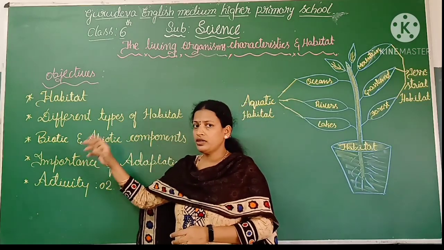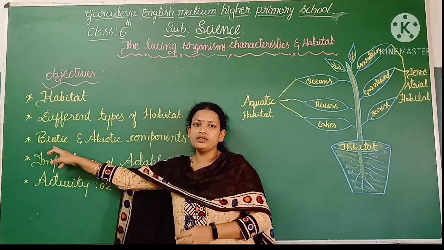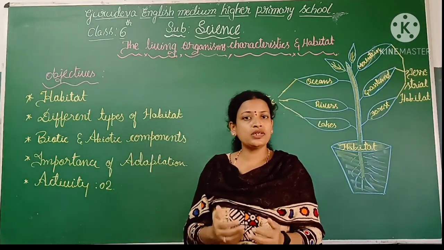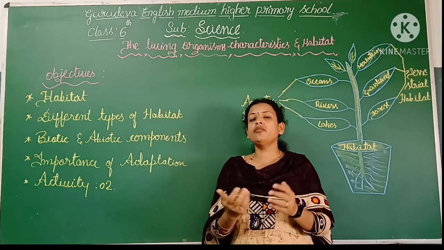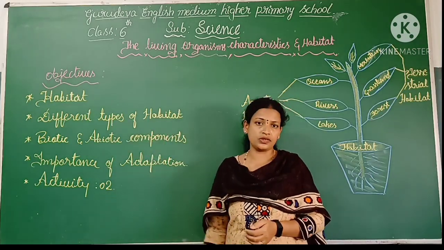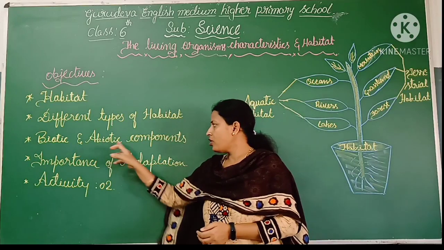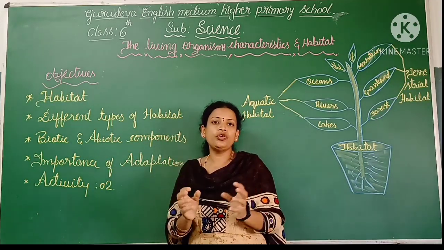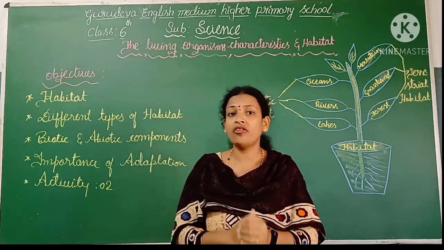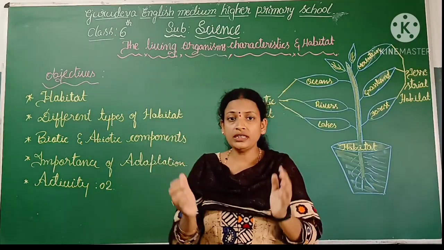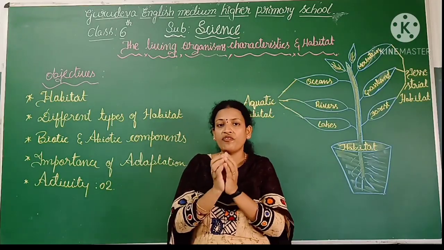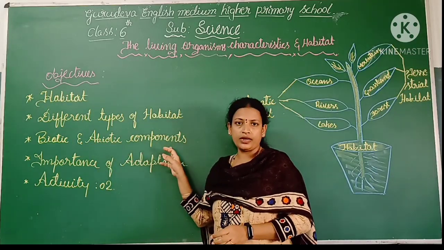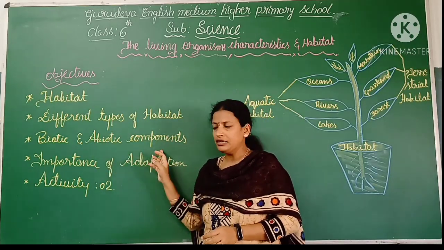Dear children, once again I will tell you, biotic components include the living organisms, that is the plants and animals. You can give any number of examples for plants and animals. In the same way, abiotic components don't have life. Around you, you see air, water, sand, rocks. All together they constitute some factors or components. We call them abiotic components. I hope it's clear, right?